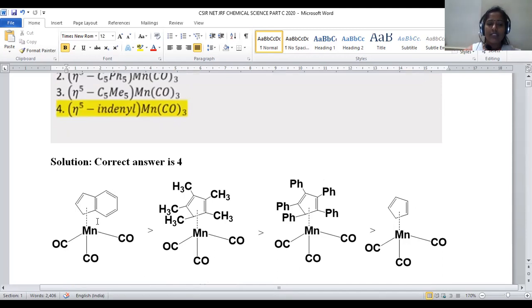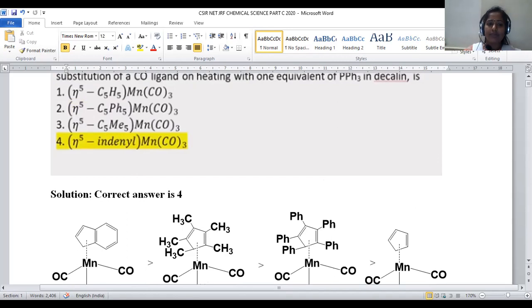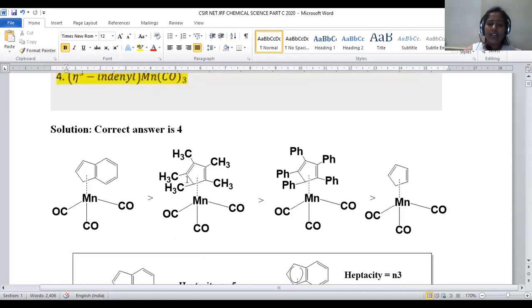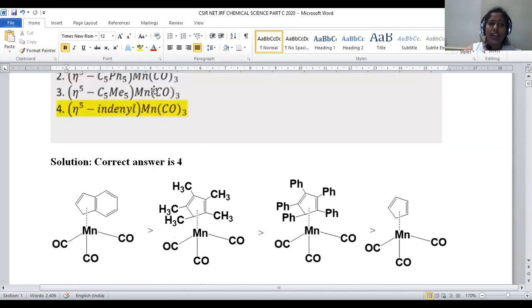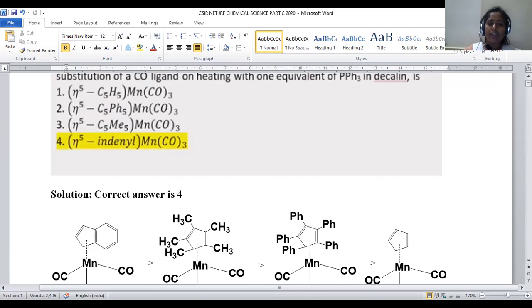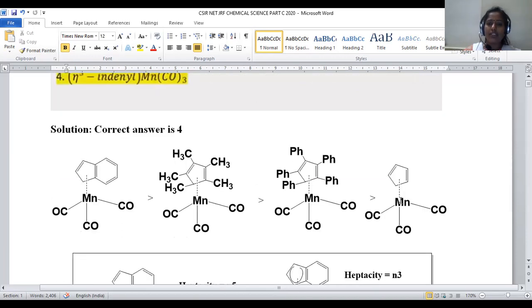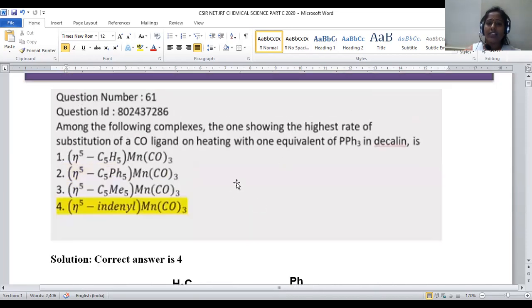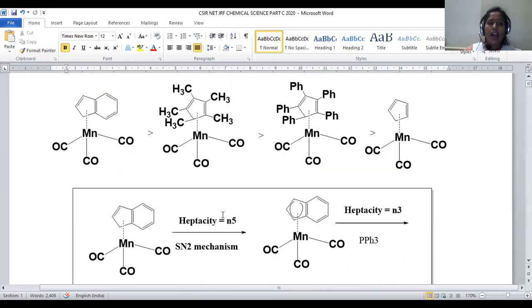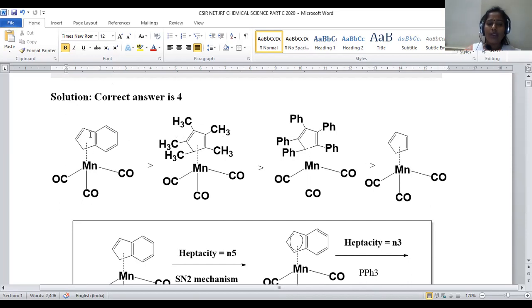One more complex is C5Me5, the cyclopentadienyl attached with 5 methyl groups, another has 5 phenyl groups, and the last is the unsubstituted compound. We have to predict only the highest rate. Whenever an indenyl group is present, it facilitates the rate of the reaction.